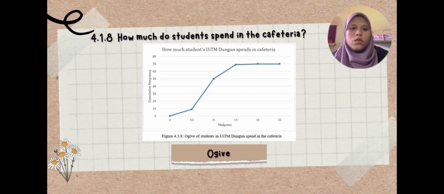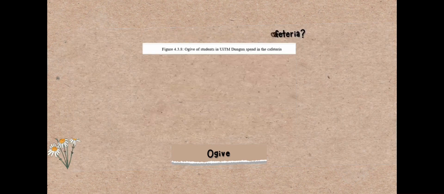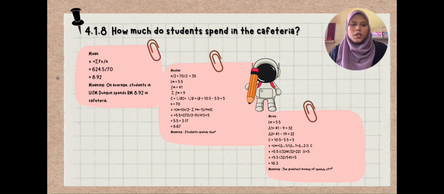The OGIF, we need to use the cumulative frequency and midpoint. After plotting all the data, I know that the highest cumulative frequency is at 70 and the lowest is at 0. We need to calculate the mean, median, and mode using the formula. For the mean, with using the formula that has been given, the answer that I get is 8.92, and from this, we can assume that on average, student at UiTM Dungun spends Rm 8.92 cent at cafeteria.